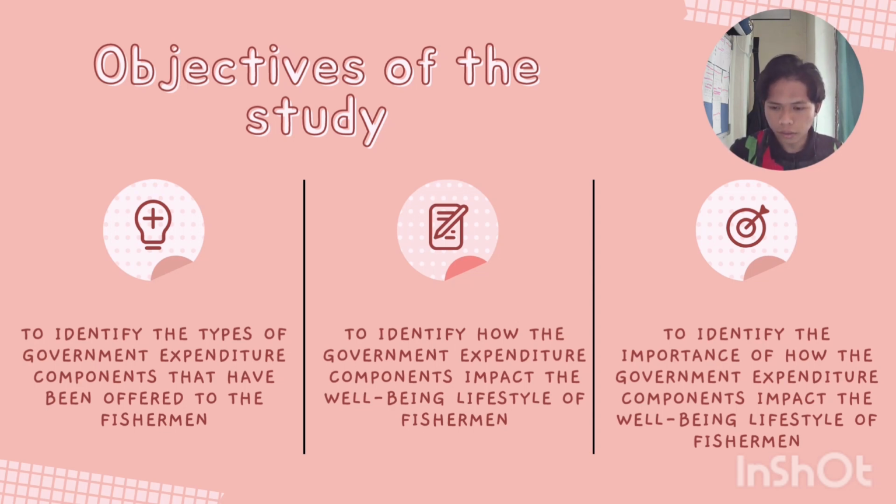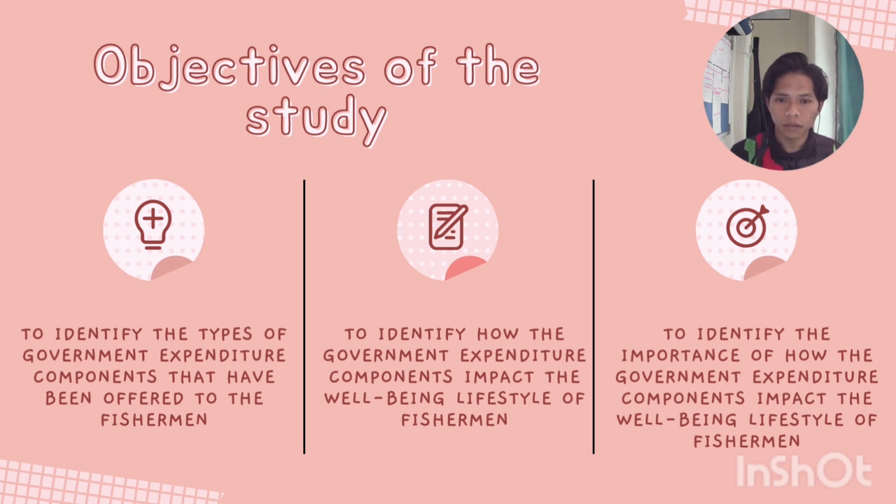For the studies, we have identified three objectives that we want to obtain. The first one is to identify the types of government expenditure components that have been offered to the fishermen. For this objective, we have identified that there are five government expenditure components: the first one is fuel and diesel, the second one is living allowance, the third one is cash incentive, the fourth one is natural disaster assistance scheme, and the fifth one is infrastructure development.